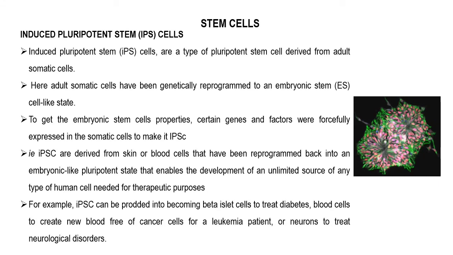And these induced pluripotent stem cells can develop various types of cells, and those cells we can use for human cell-based therapeutic purposes. For example, for treating diabetes, we can develop beta cells, and cancer-free blood we can develop from iPS, and neurons can be developed from iPS, and those neurons we can use for treating neurological disorders. Okay, this is the induced pluripotent stem cells.